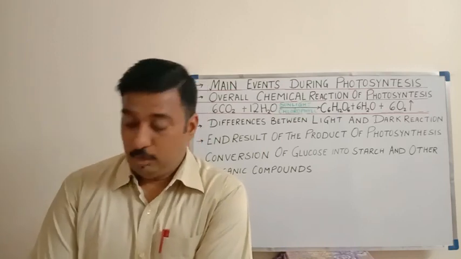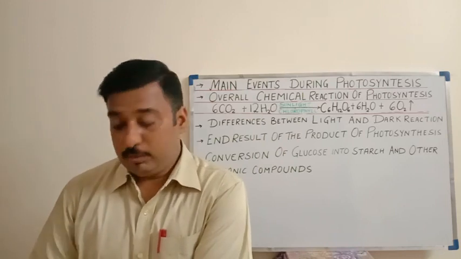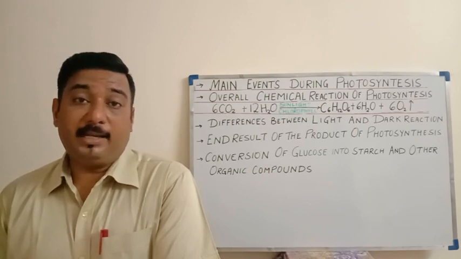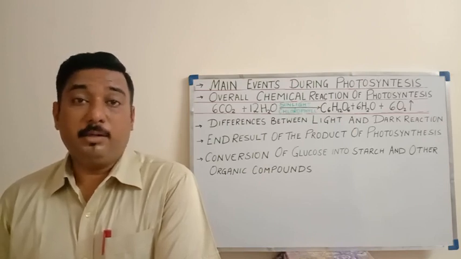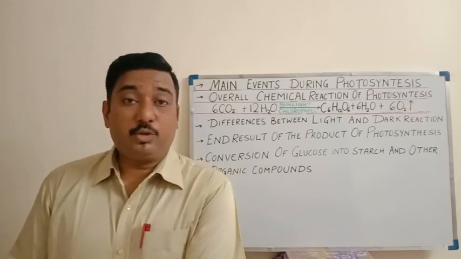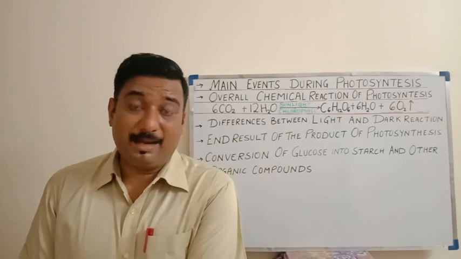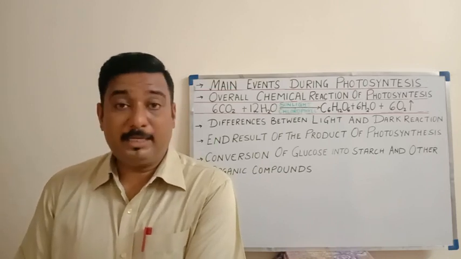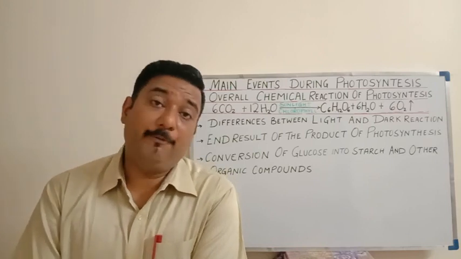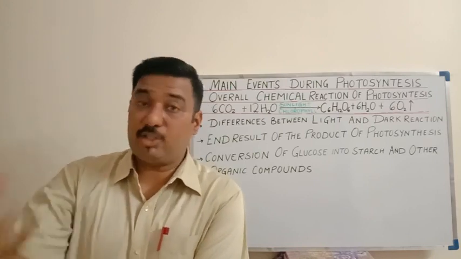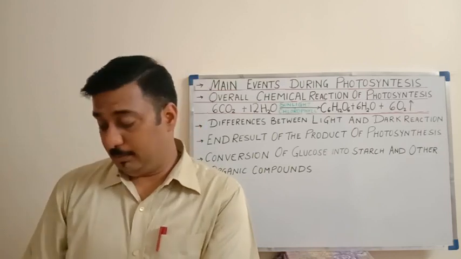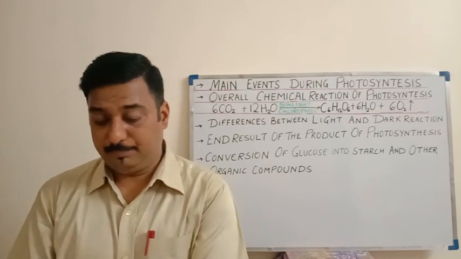The very first product is glucose. The glucose which is formed is immediately consumed by the plant cells in order to carry out all its biological functions. The extra glucose will get stored in the form of insoluble starch. Since glucose is an unstable compound, it cannot be stored in that form in the various parts of the plants. Therefore, it needs to be converted into a form that can be stored. So it gets converted into starch, and then it can be stored in various parts of the plant's body.